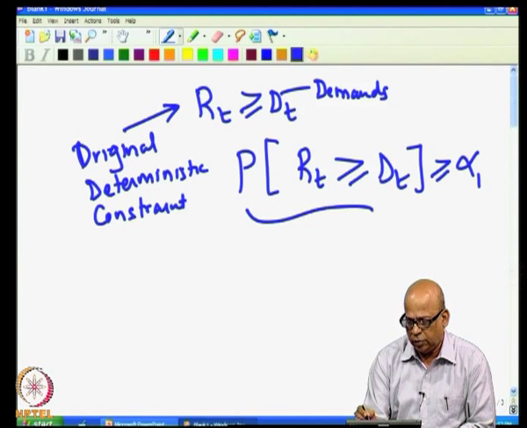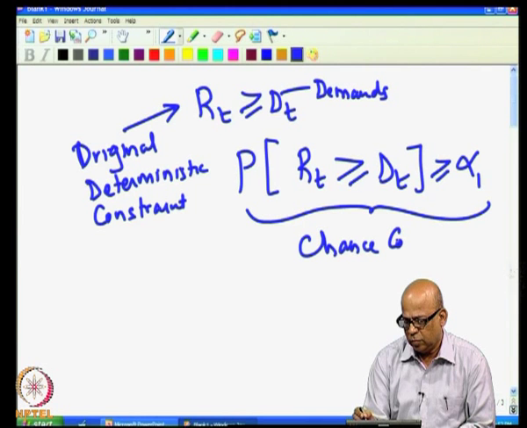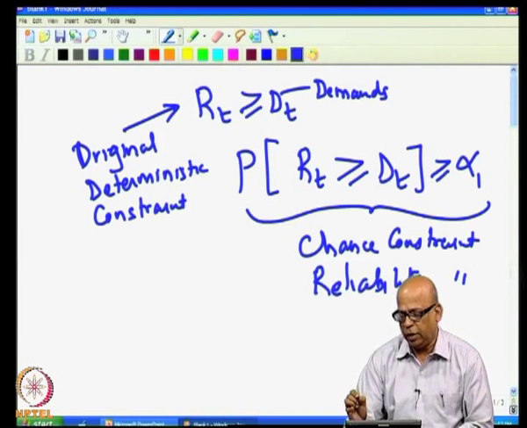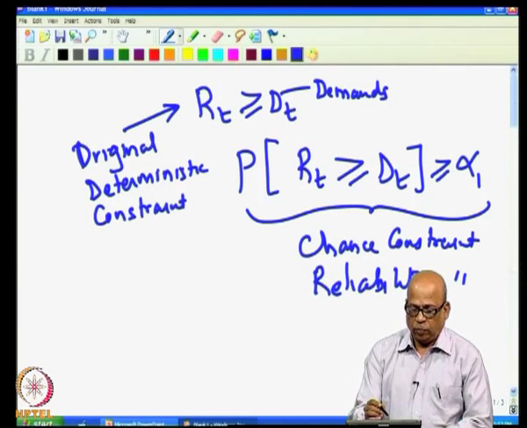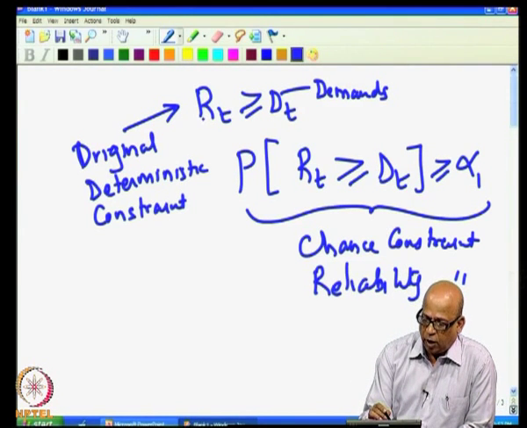And this is a chance constraint, or reliability constraint, or probability constraint.